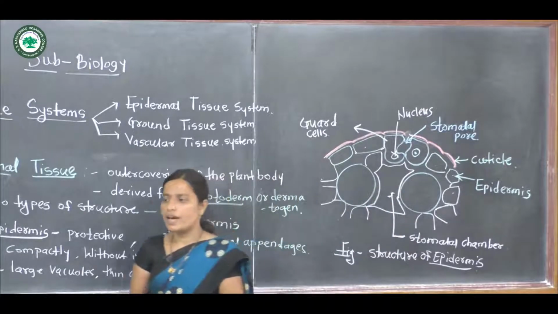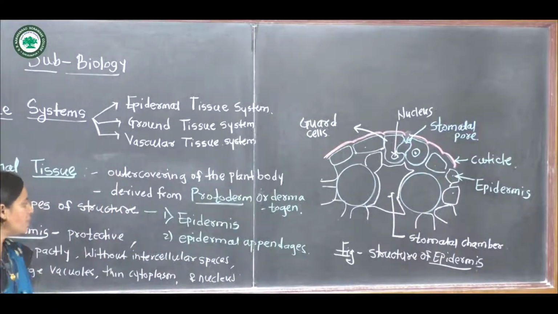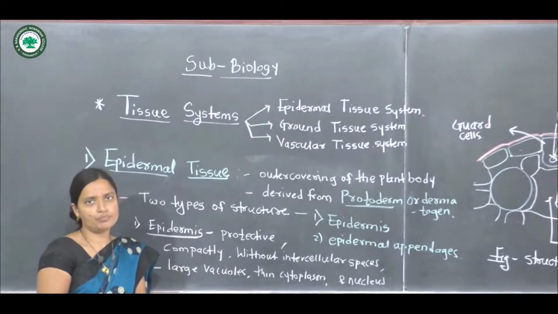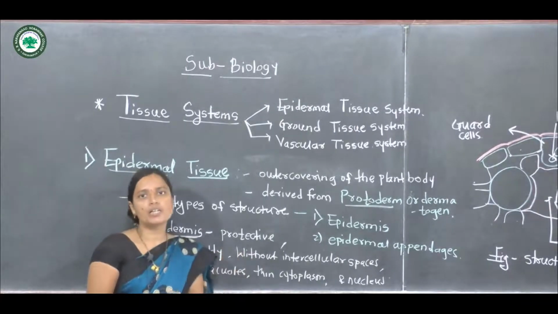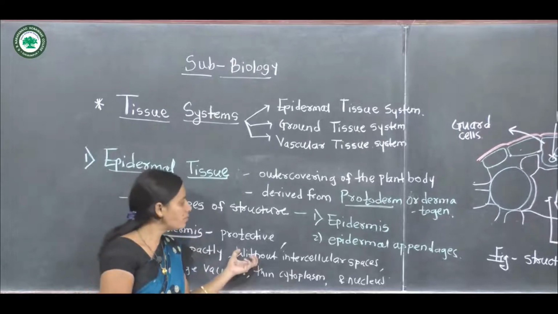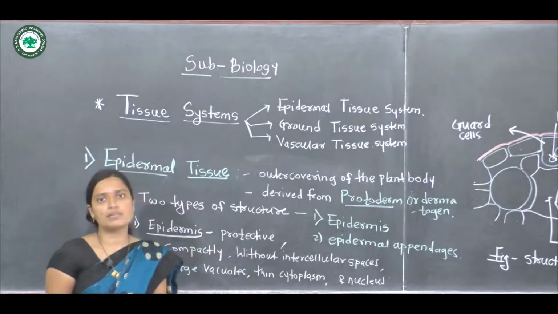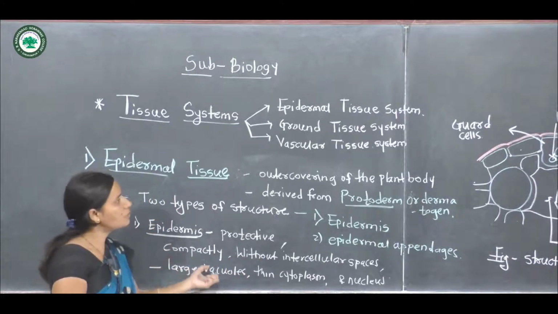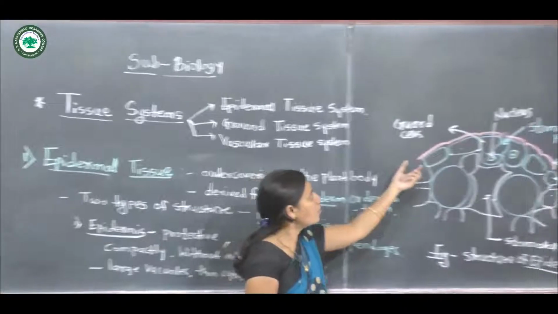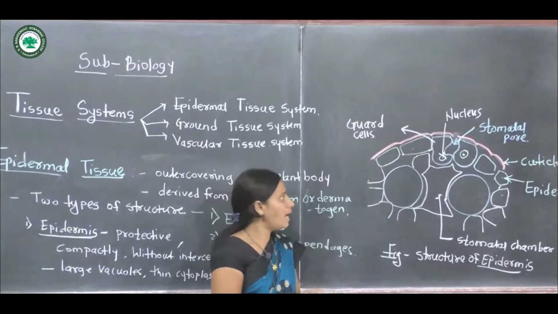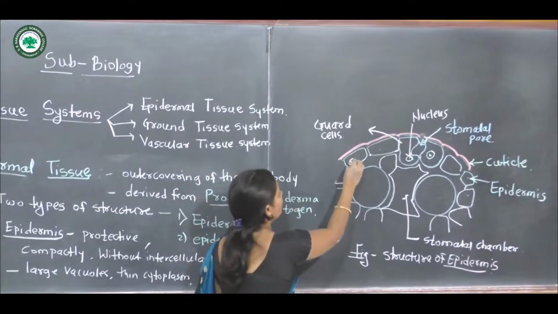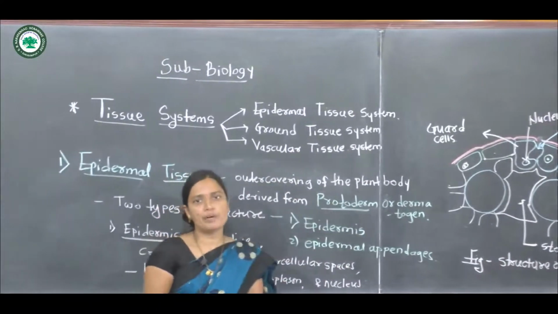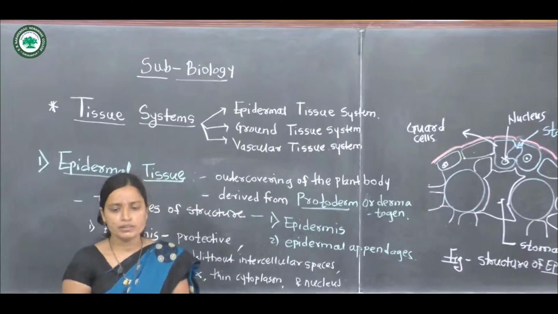Now, the first topic: characters of the epidermis. The epidermis is protective, and its cells are compactly arranged, without intercellular spaces, meaning without any gap. Intercellular spaces are absent in the epidermis. In these cells, large vacuoles are found, a distinct nucleus is found, and dense cytoplasm is present in the epidermal cells.